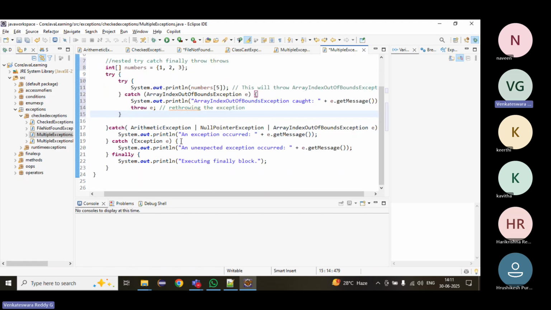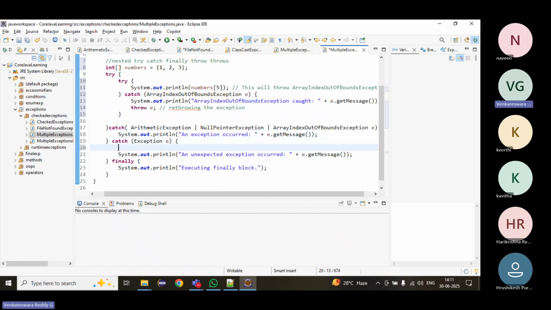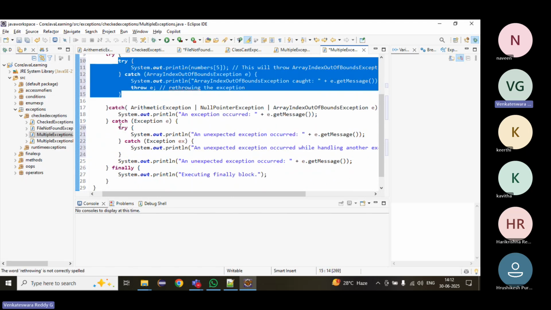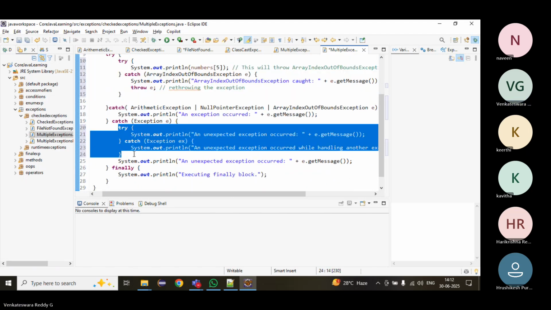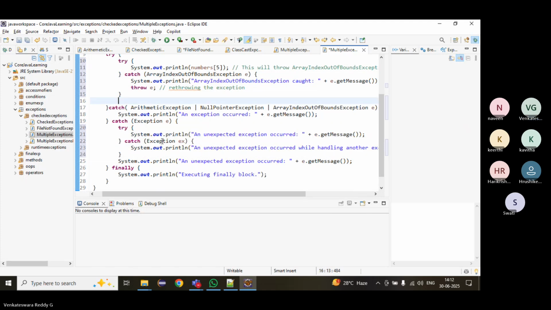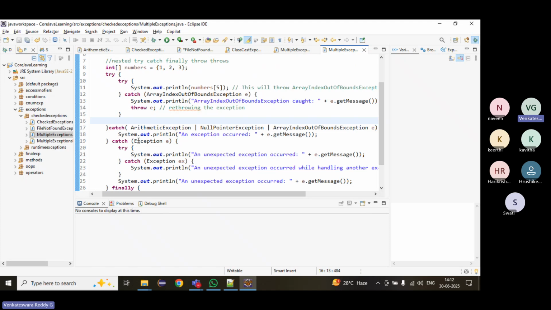Inside a catch block also, if required, we can have again try and catch. Inside try block we can have, inside catch block also we can. Wherever we want we can write it. Nested try and catch blocks.